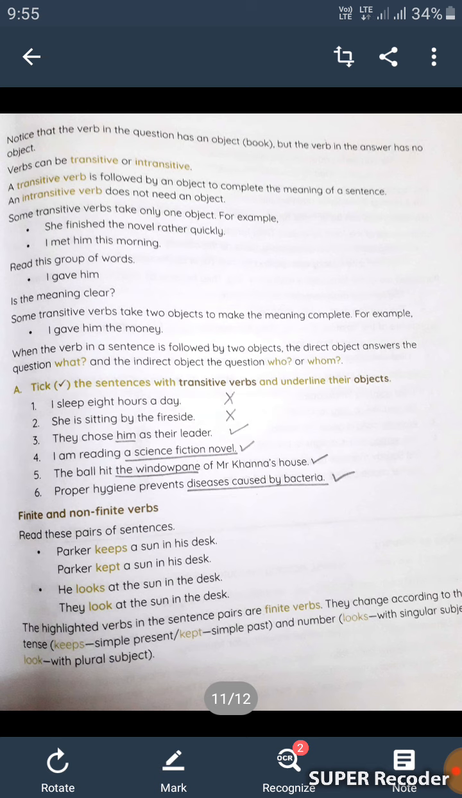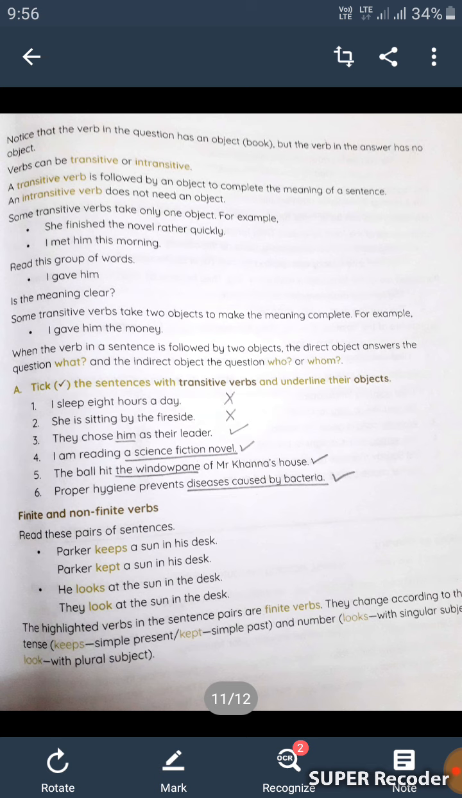Finite and non-finite verbs. Read these pairs of sentences. Parker keeps a sun in his desk. Parker kept a sun in his desk. He looks at the sun in the desk. They look at the sun in the desk. The highlighted verbs in the sentence pairs are finite verbs.